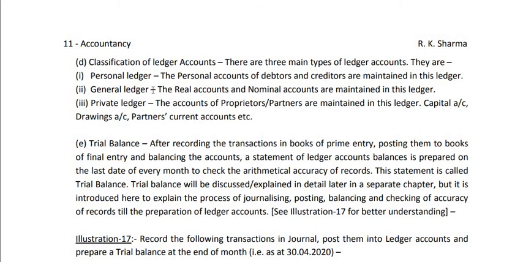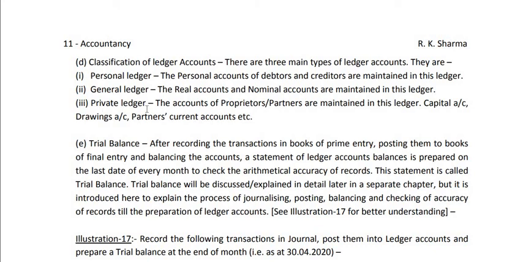Second group is general ledger. Here we have to maintain real accounts and nominal accounts. You know what real accounts are? Real accounts are the accounts of assets and properties, say building account, machinery account, furniture account, etc. And nominal accounts are the accounts of expenses, losses, incomes and gains, say profit and loss account, trading account, commission received account, discount received account, interest paid account, discount allowed account, rent account, salary account. A large number is there. So we have to maintain real accounts and nominal accounts under the general ledger.